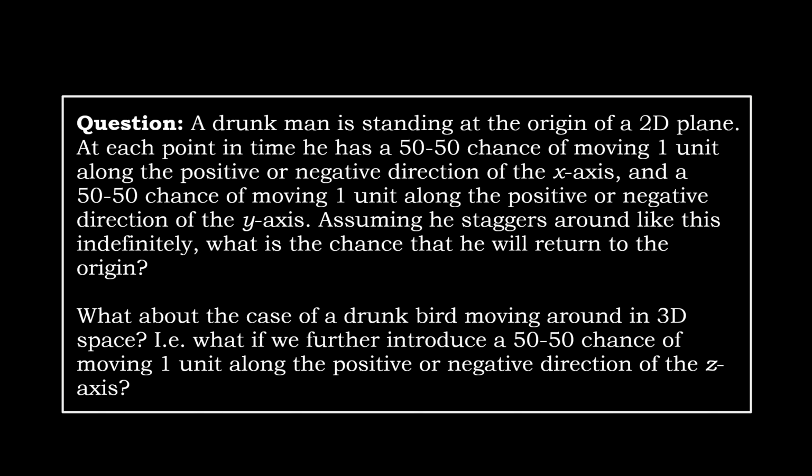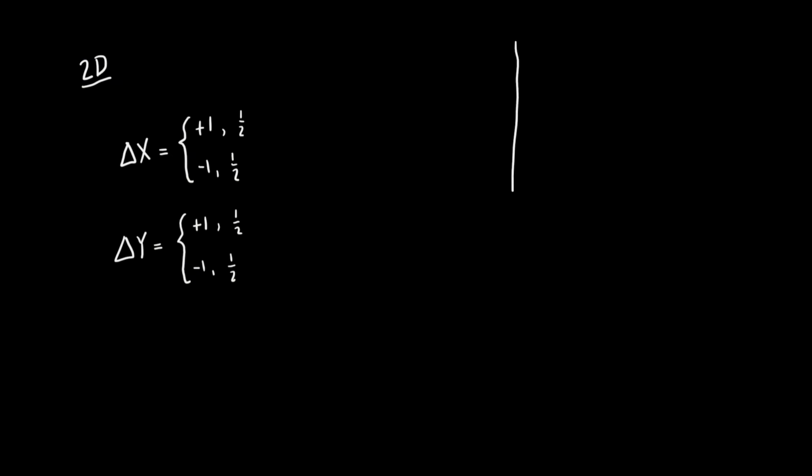Here we go. We'll start with the 2D case. The displacement along the x-axis can be +1 with probability of a half and -1 also with probability of a half. Meanwhile, the displacement along the y-axis can be +1 with probability of a half, -1 with probability of a half.